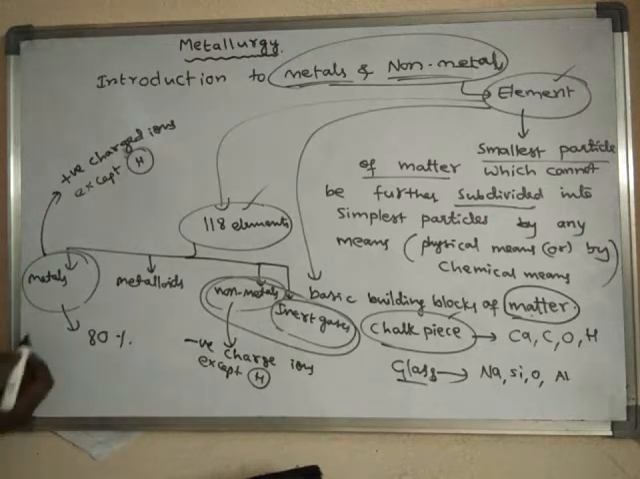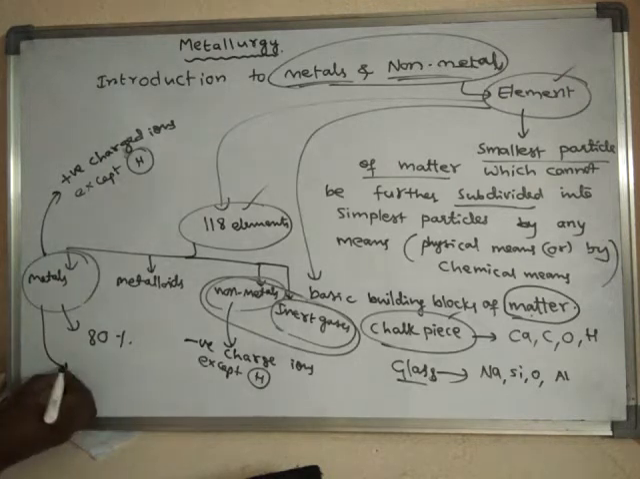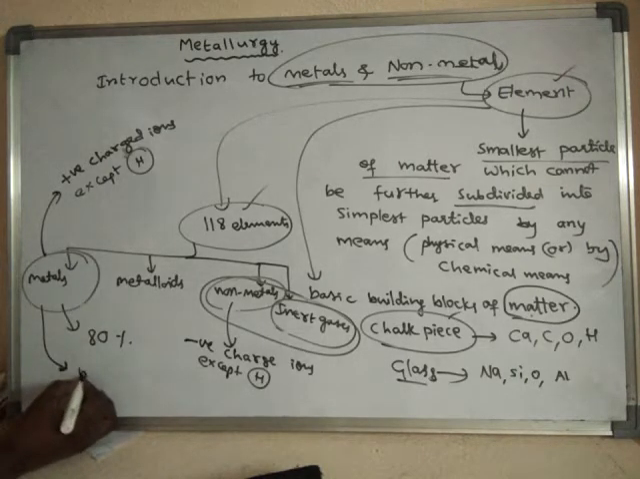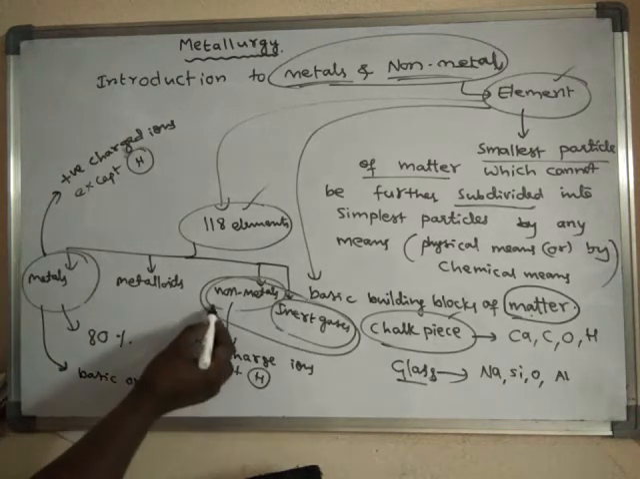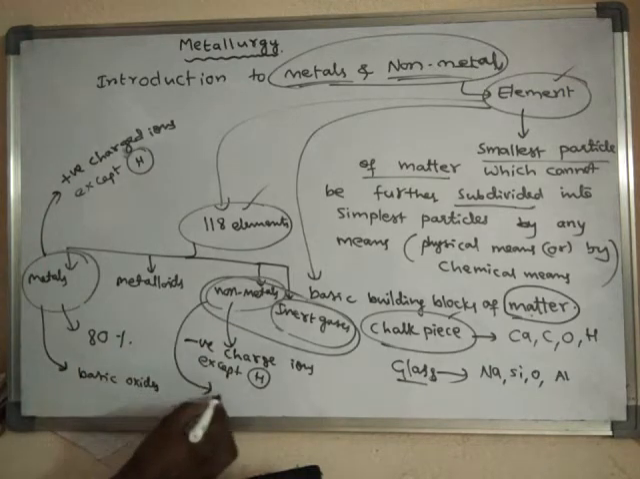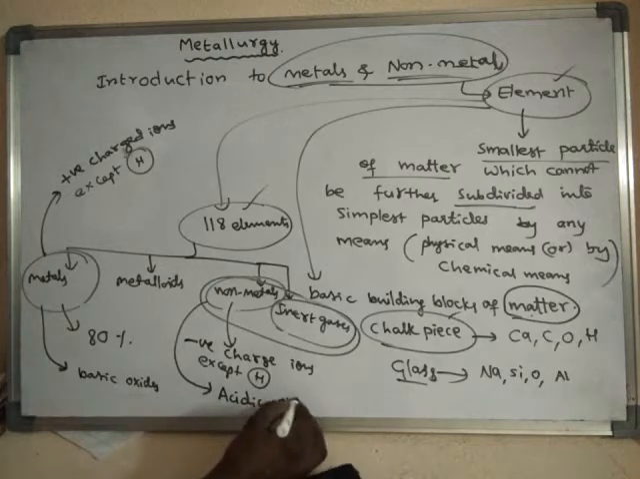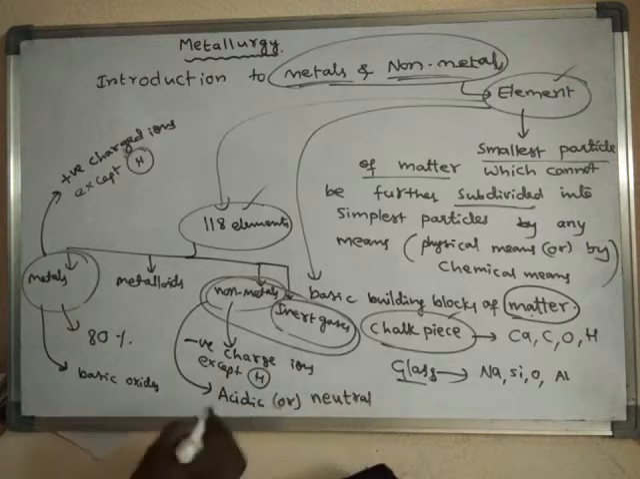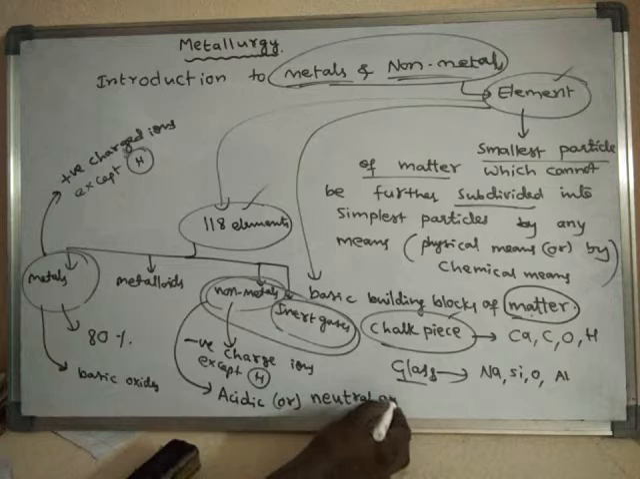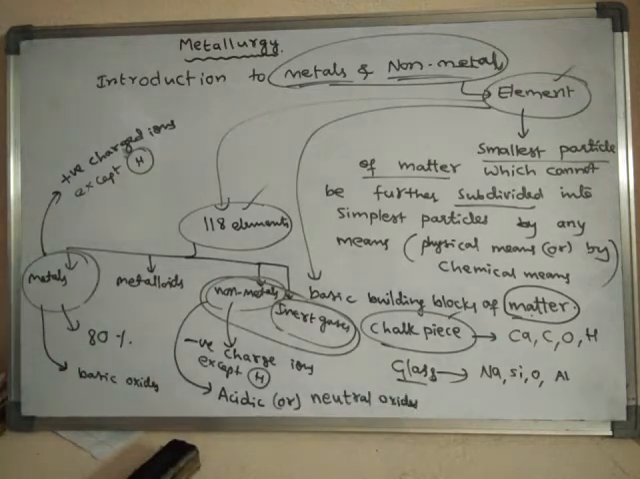So metals form basic oxides. Non-metals form either acidic or neutral oxides. So like this, we can discuss some of the points regarding metals and non-metals.